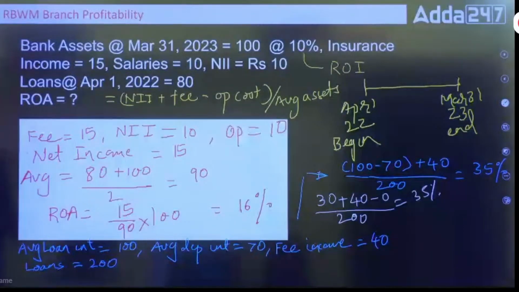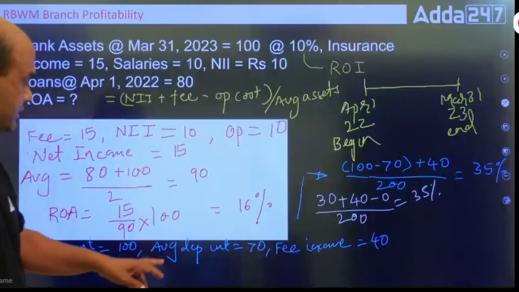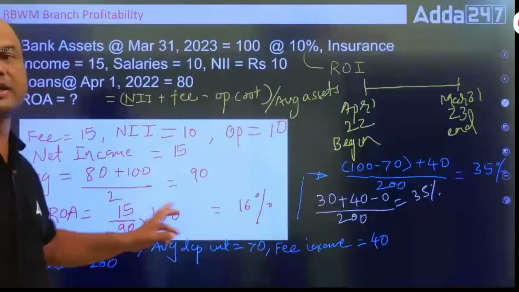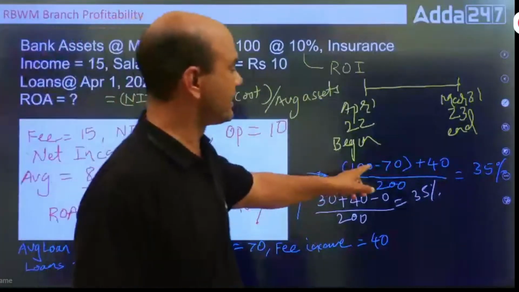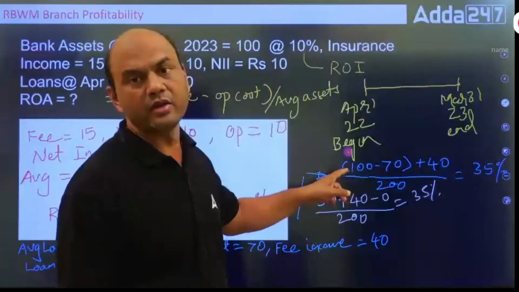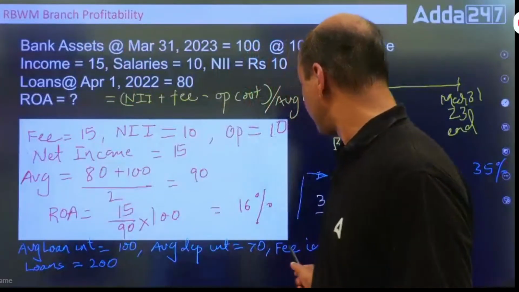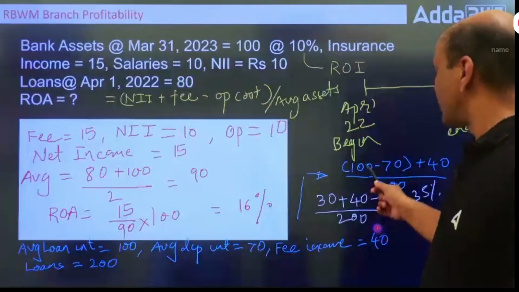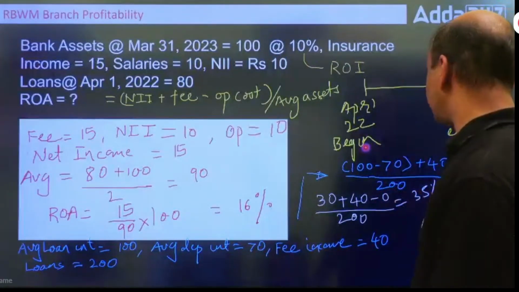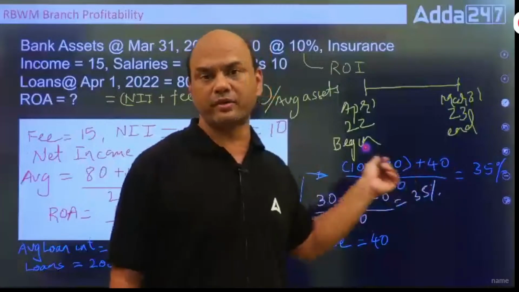NII is related to your core business. Core means loans, deposits. What is the income on loans? Average loan interest, 100 rupees. What is the expense on deposits? 70 rupees. So 100 minus 70, that is your NII. What is your fee income over here? Fee income means additional income, TPP income. Fee income, 40. So 100 minus 70 plus 40, right? This is your net income now.